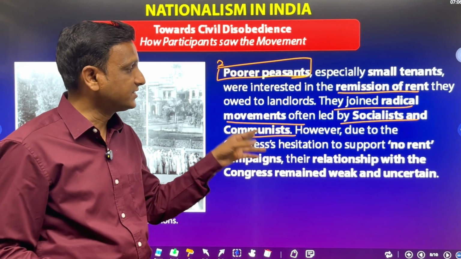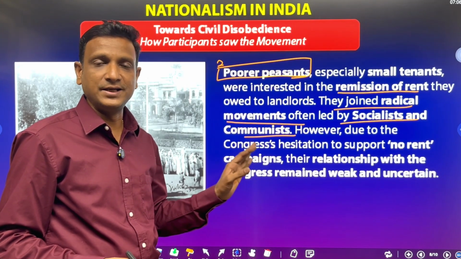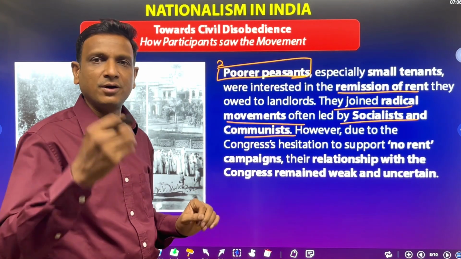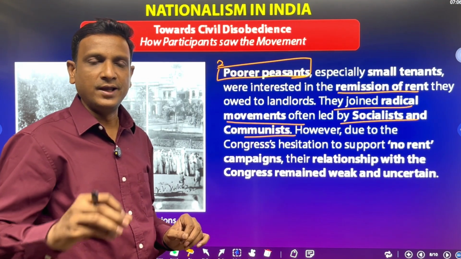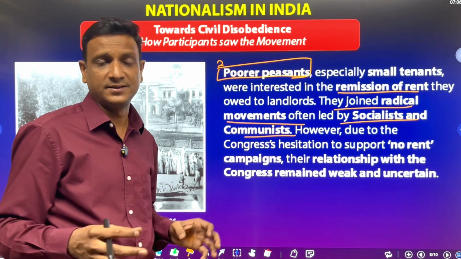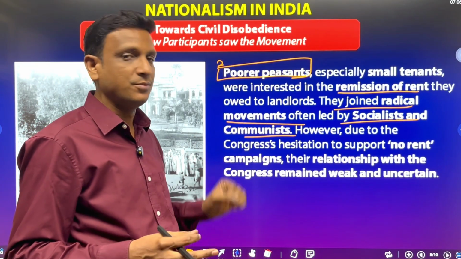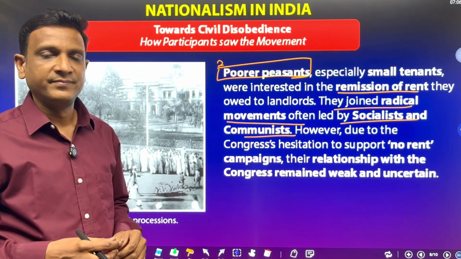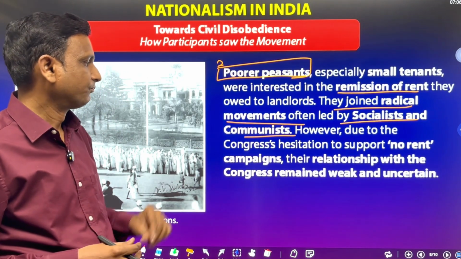Whereas the socialists and communists were promising. Socialists and communists were telling these poor peasants, you need not pay the tax. You need not pay the rent. You can get the land in your name. The land gets distributed to you. That was the promise and offer given by the socialists and communists. So the poor peasants were more attracted to the socialist and communist movements.